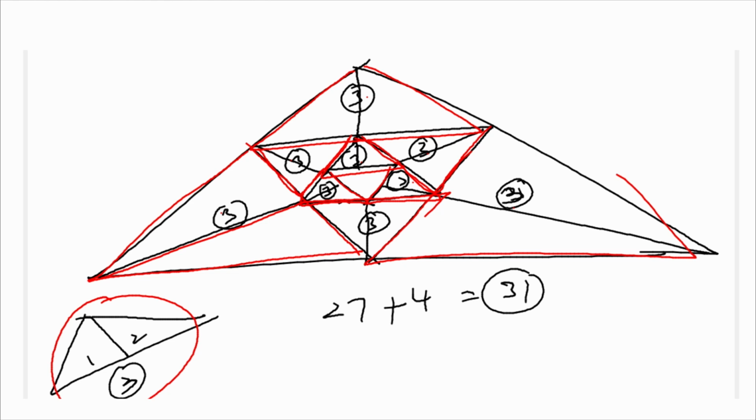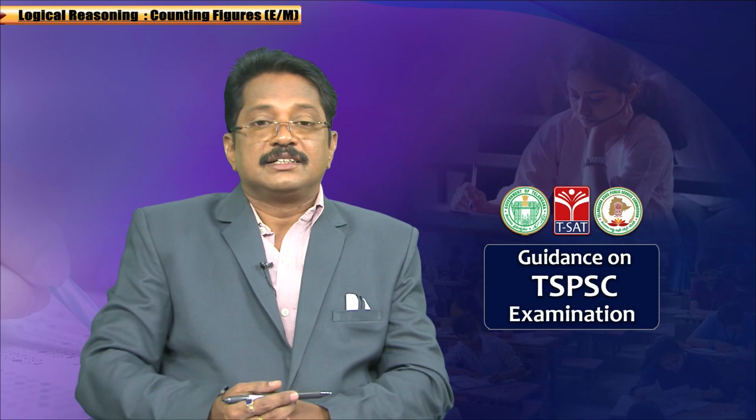Then you have one more remaining. What are the triangles here? You have to consider the actual triangles. This is 1, this is 2, this is 3, and this one is 4. So 27 plus 4, 31 triangles. So there are 31 triangles in this figure.